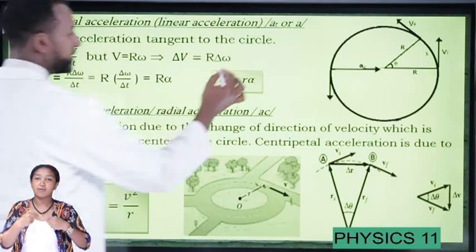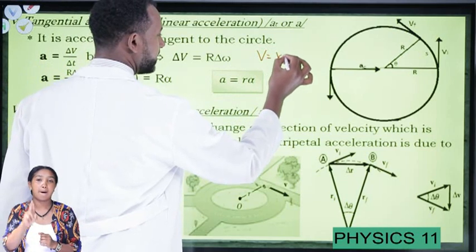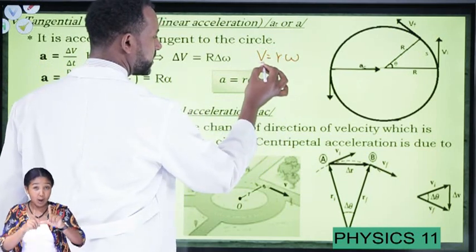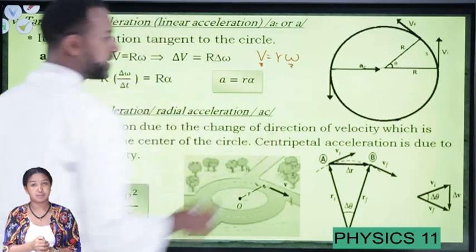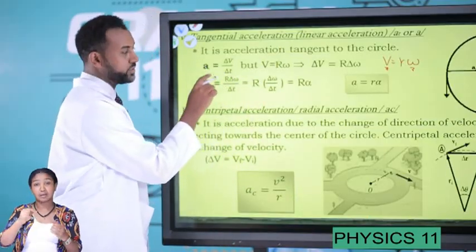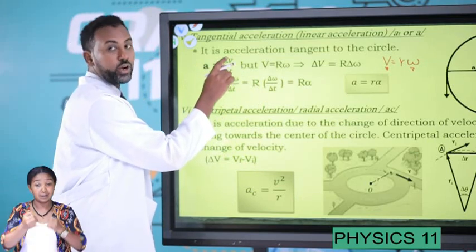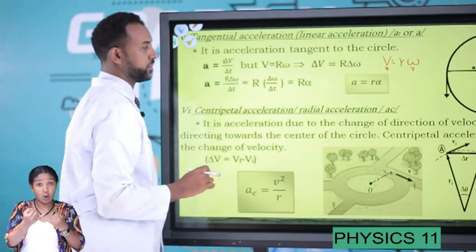We have already defined velocity v as r times the angular velocity. This is the tangential velocity, and this is the angular velocity. Therefore, the tangential acceleration is defined as the change of tangential or linear velocity over change in t.